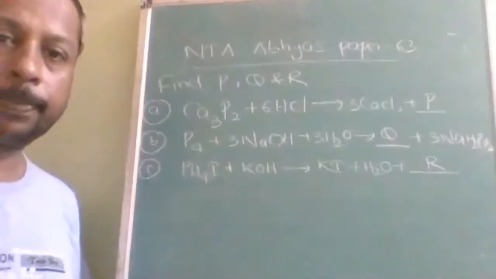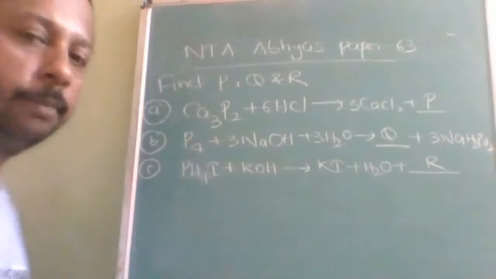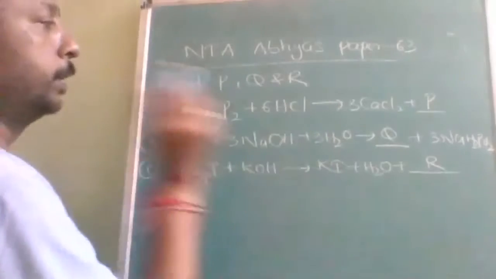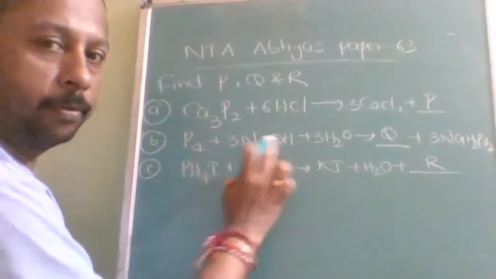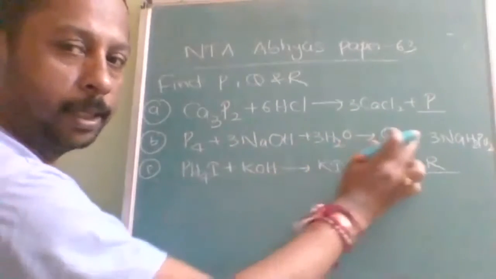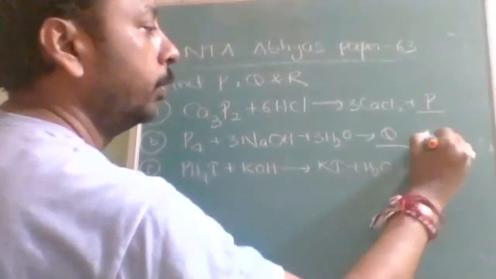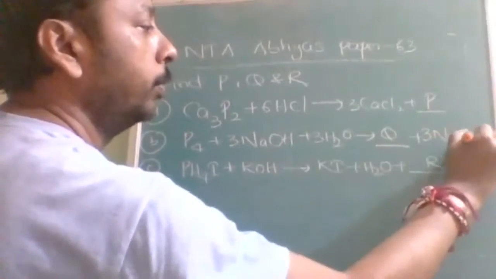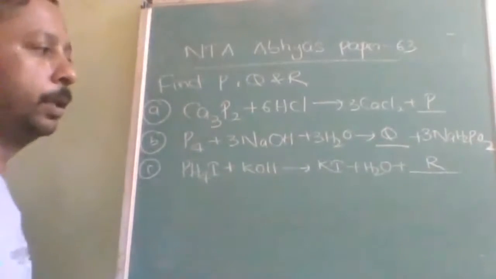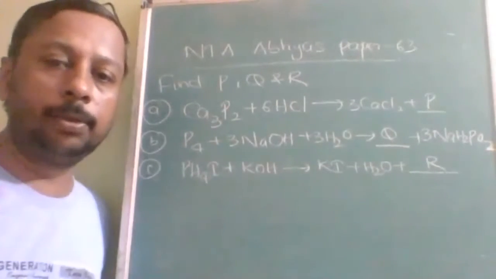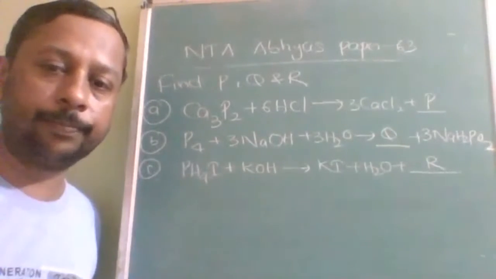Okay, here three reactions are given. This is altogether a single question. Find P, Q, R. Ca3P2 plus 6HCl gives 3CaCl2 plus P. P4 plus 3NaOH plus 3H2O gives Q plus 3NaH2PO2. And PH4I plus KOH gives KI plus H2O plus R. What are P, Q and R? Options are given, so you can identify P, Q, R.